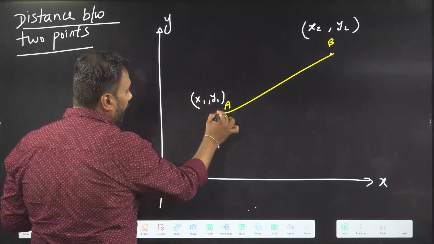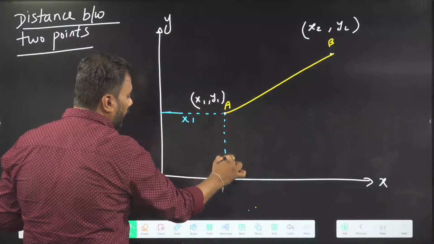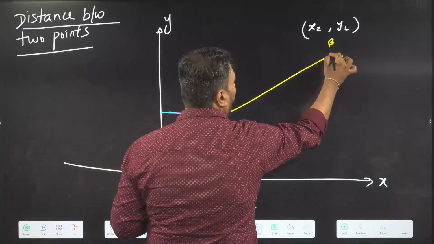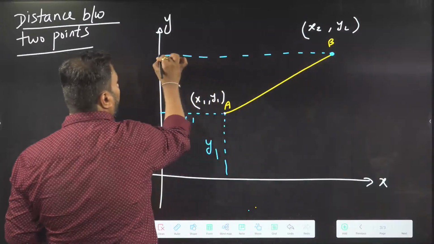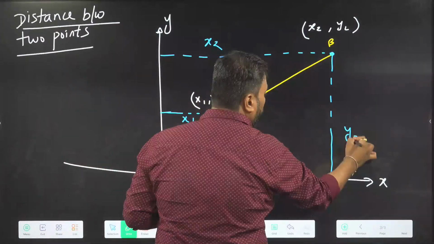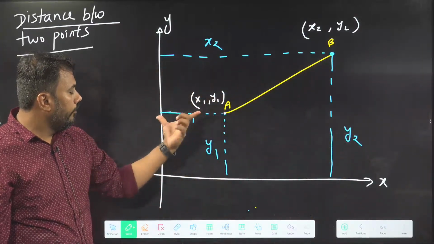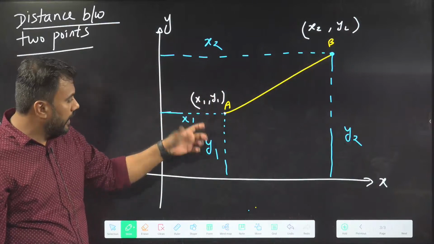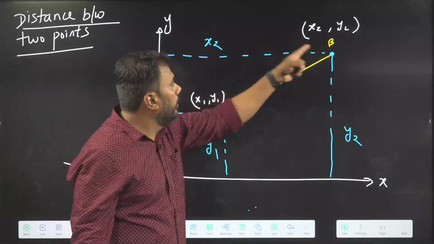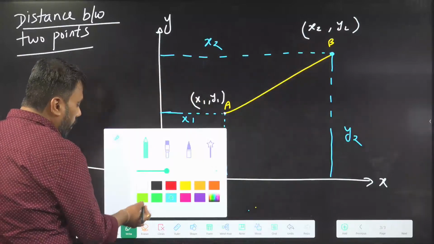See, x1 and y1 tell me the point is at perpendicular distance x1 from the y-axis, and this distance must be y1. For B, x2 and y2 tell me this distance is x2 and this distance is y2. Is this clear? For point A, this distance should be x1, this distance should be y1. This was the meaning of x and y coordinates. For point B, this distance is x2, this distance is y2.